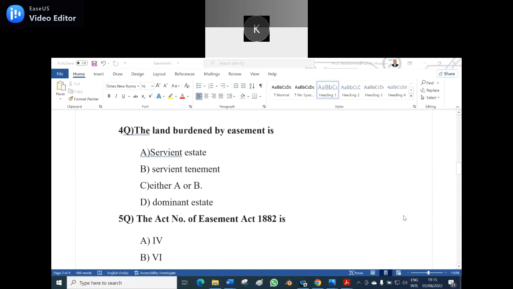Fourth question is, the land burdened by easement is option A, servient estate, option B, servient tenement, option C, either A or B, option D, dominant estate. Option B, servient tenement, sir. Option C is the right answer. It is called either a servient estate or servient tenement.